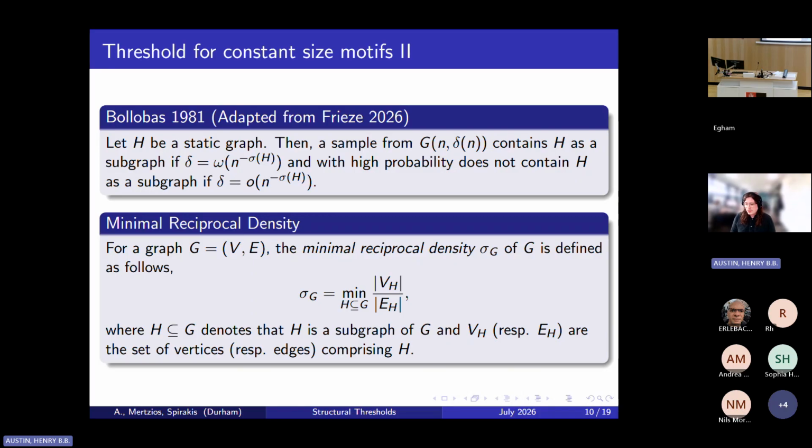And the statement of this turns out to be very, very similar, other than the parameter in the exponent is the minimal reciprocal density, which is the number of vertices over the number of edges in the densest subgraph of the subgraph we are looking for, rather than this sparsity property. And I think this is quite interesting because it tells us that the behavior of our subgraph analog in temporal graphs behaves closely, but not exactly like the static graph variant.